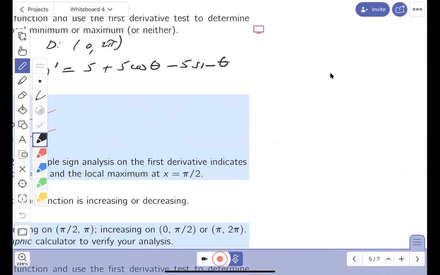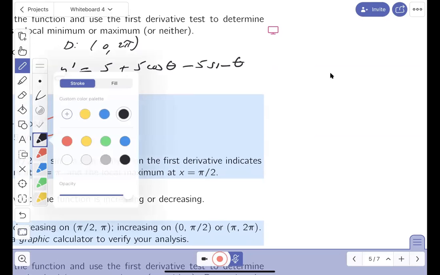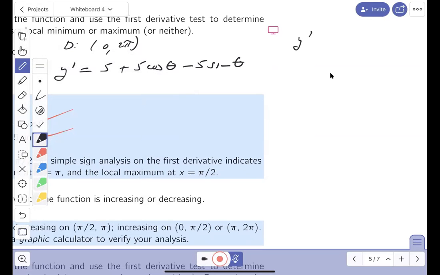Now, if you think about it, it's only on the interval between 0 and 2 pi. So what am I looking at? I'm looking at an equation to solve. It's always defined on the interval. When is it going to be equal to 0? Let me write that down for you. So when is y prime equal to 0? Well, let me write it down. What do you get?